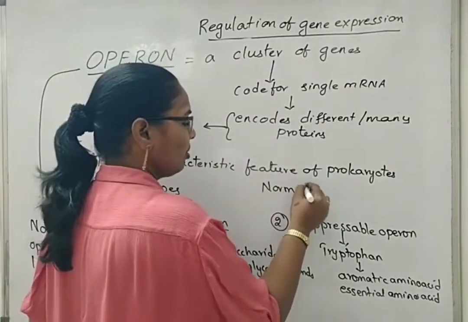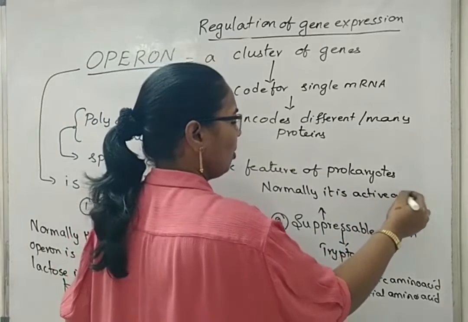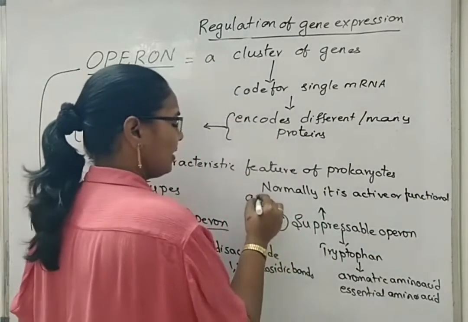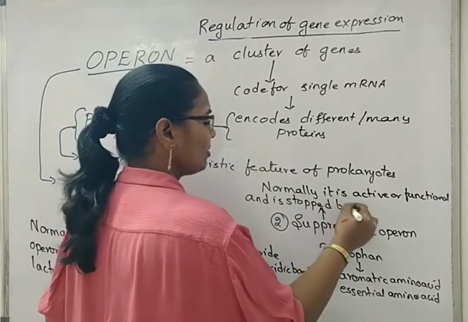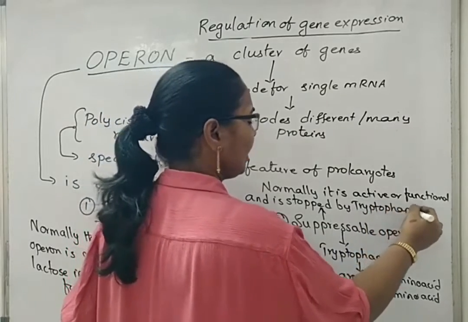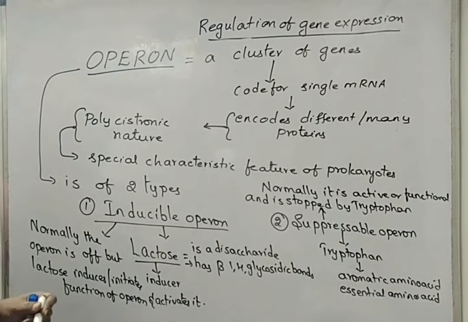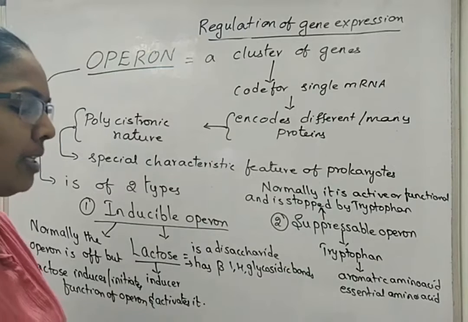So, normally it is active or functional and is stopped by tryptophan amino acid. So these are the two types of operons. Now we will see in detail about inducible operon and suppressible operon separately.